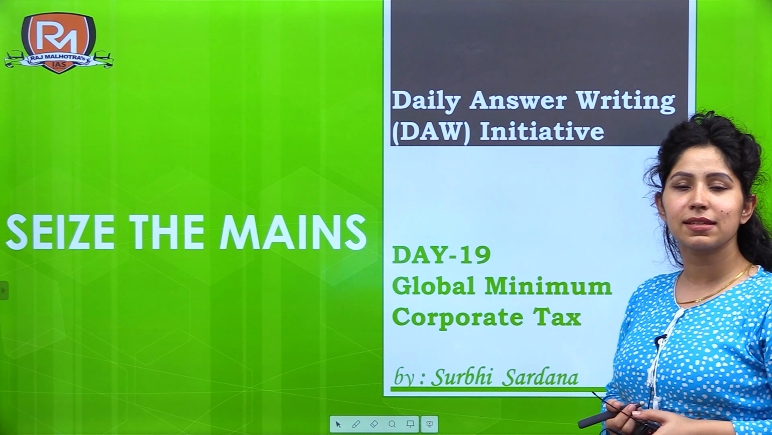So first of all, how to start this question? The first part of this question is, what do you understand by global minimum corporate tax? So start by giving a good definition. If a topic is very old, its definition becomes a little obsolete, so you should not write a definition in your answer. If the topic is old, definitions of such topics are not required. Definitions of old topics are obsolete, but if something has been in the news for the past 1 to 2 years or 2 to 3 years, then writing a definition will get you more marks.